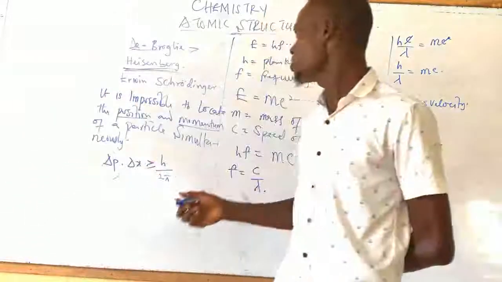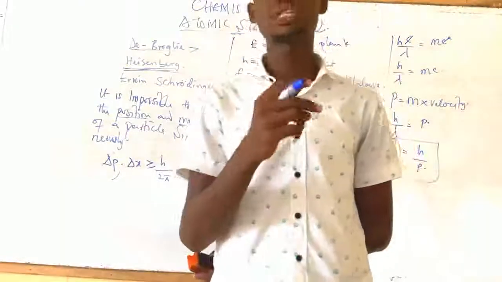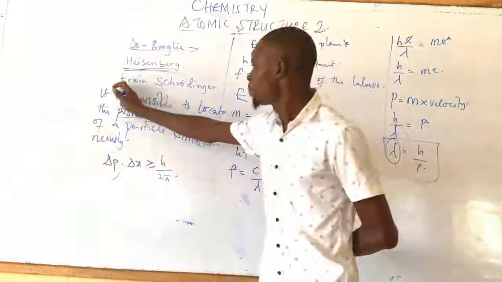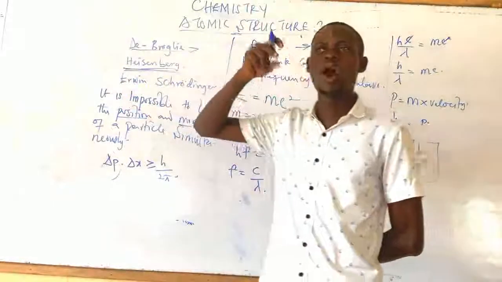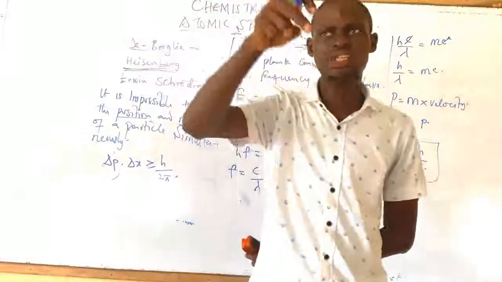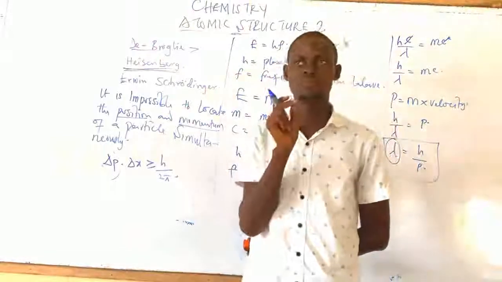Then a scientist came, known as Erwin Schrödinger. Erwin Schrödinger also tried to tell us more about the probability of finding the electron around where it is meant to be.